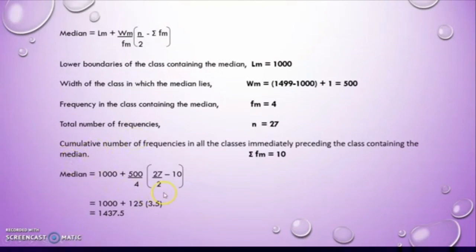So for the median, you just put all the numbers into the formula, sum up, and divide, and in the end you get the answer, which is 1437.5.